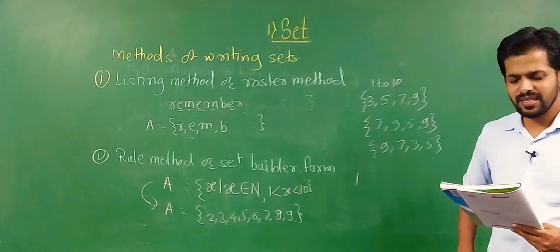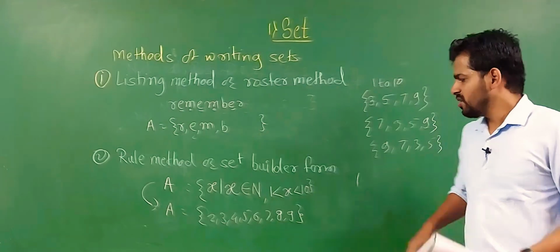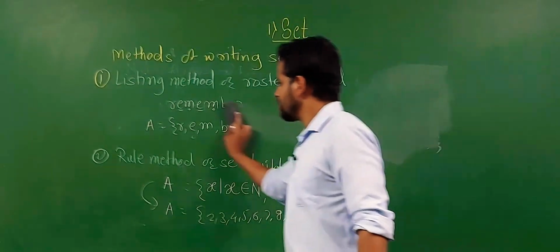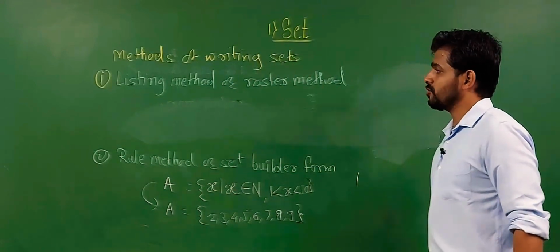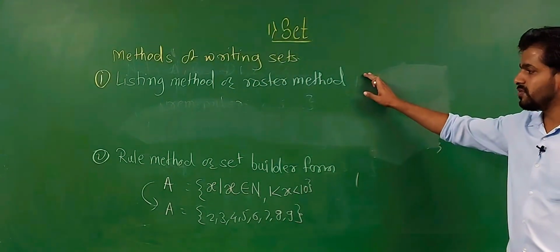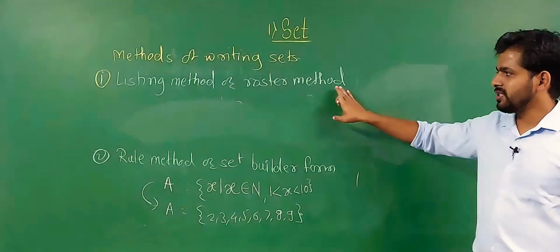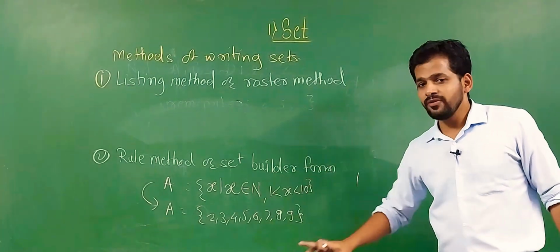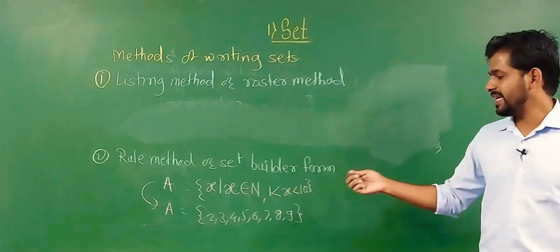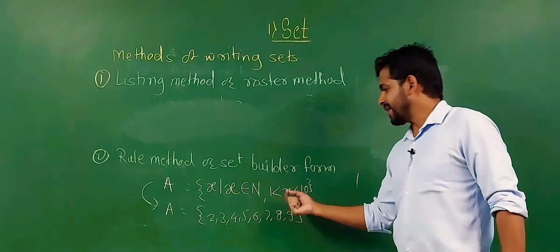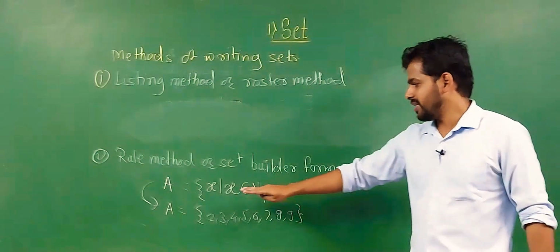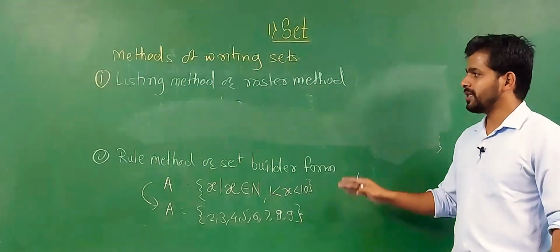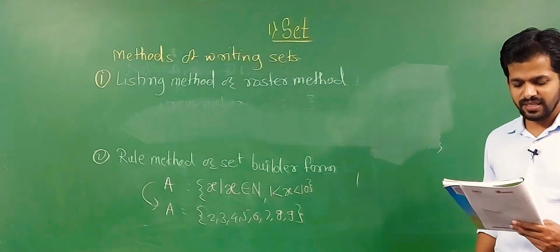On the back side some examples are there. Example B, we take another example. The mostly important part is that there are two types of writing methods. First one is listing and next one is rule method. In the listing method we write the elements separately, and in the rule method we use a variable and a vertical line. In the curly bracket we write the property in words, and we write that property using symbols. So let's see the next example.